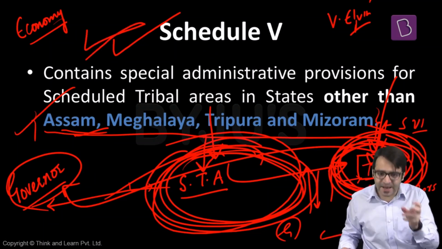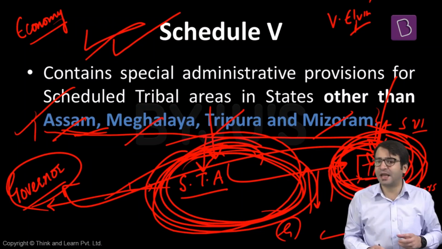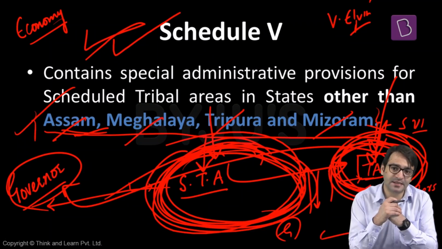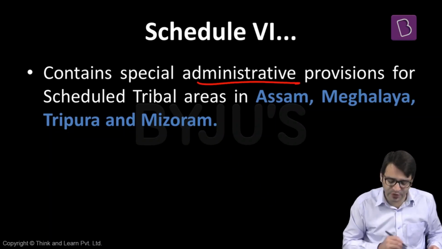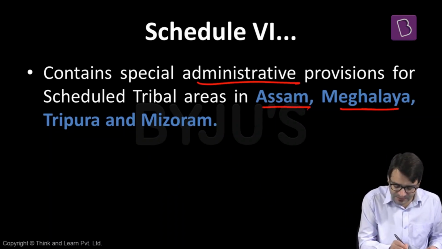And it is applicable to all states except Assam, Meghalaya, Tripura, and Mizoram. And how many states do we have in India where such scheduled tribal areas are present? There are 10 states in India where these scheduled tribal areas are present. That is Schedule 5 of the Indian Constitution. But let's look at Schedule 6 of the Indian Constitution. Schedule 6 contains special administrative provisions for scheduled tribes in areas in Assam, Meghalaya, Tripura, and Mizoram.